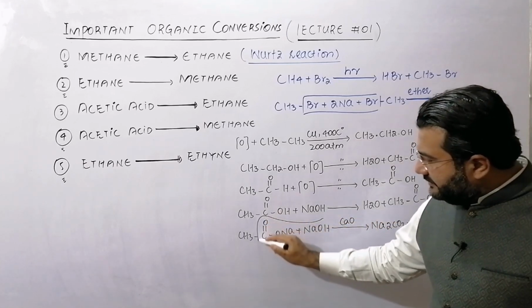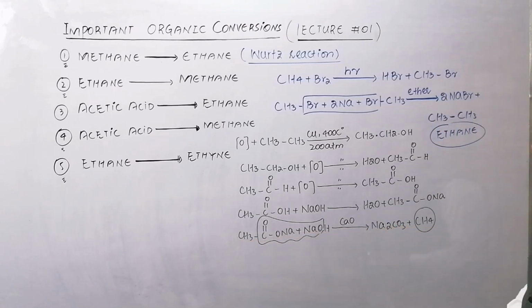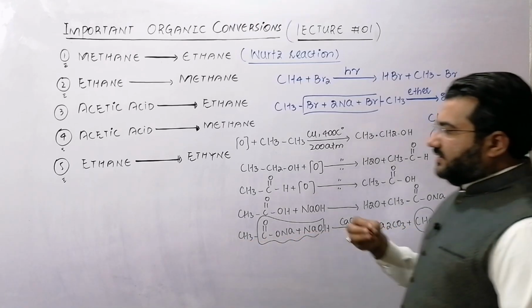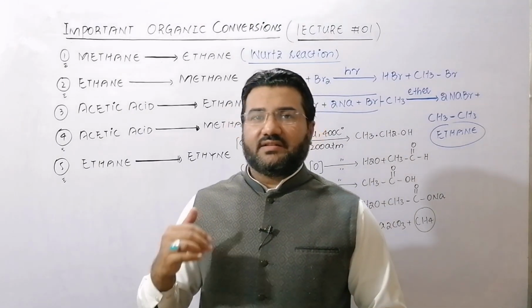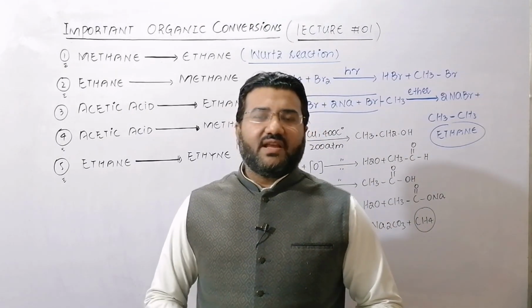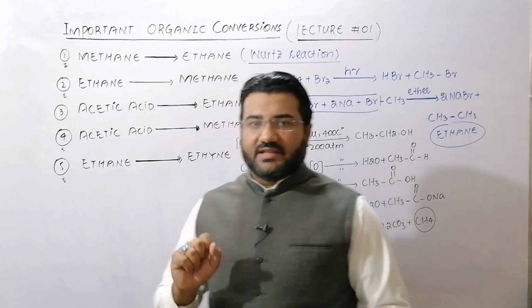So this one is the sodium carbonate that will be removed, and CH3 and H will combine to form methane. This is one method to convert ethane into methane. Now, there may be another method through which the ethane can be changed to the methane.